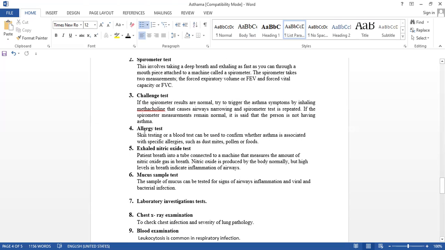Now, the next one is the allergy test. How will we do it? Skin testing or blood testing can be used to confirm this. Okay.